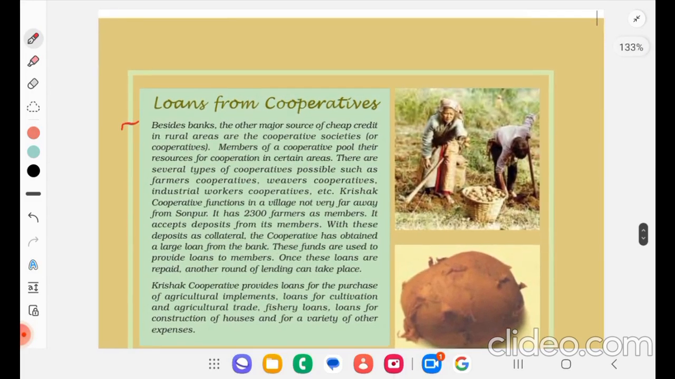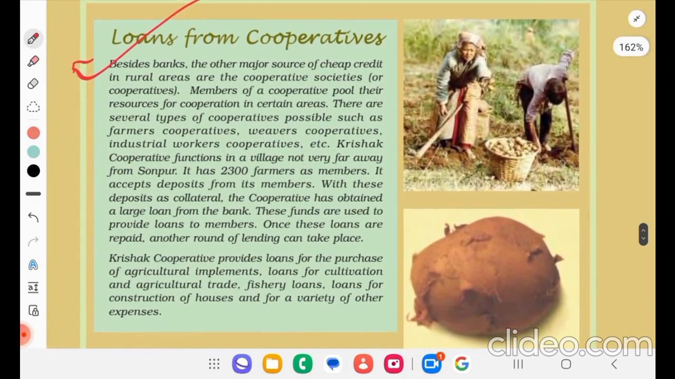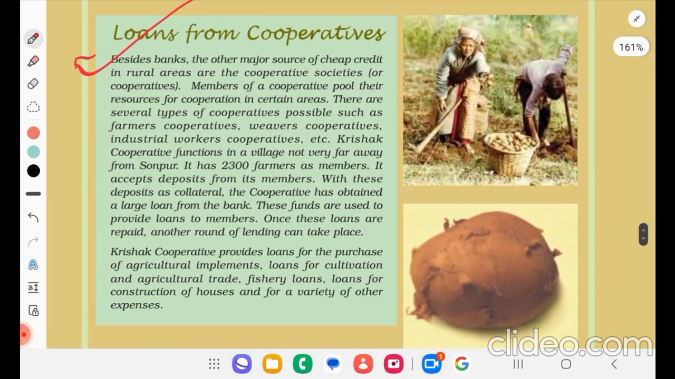Loans from cooperatives. Besides banks, the other major source of cheap credit in rural areas are the cooperative societies, or cooperatives. Members of a cooperative pool their resources for cooperation in certain areas. There are several types of cooperatives possible, such as farmer cooperatives, weaver cooperatives, industrial worker cooperatives, etc.